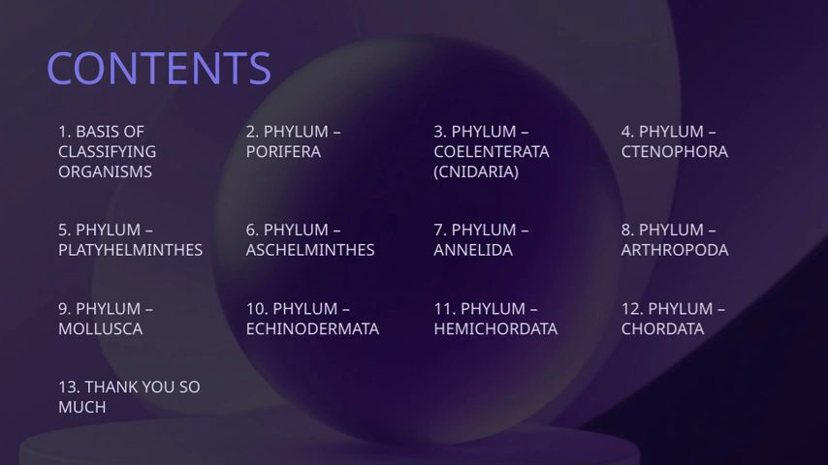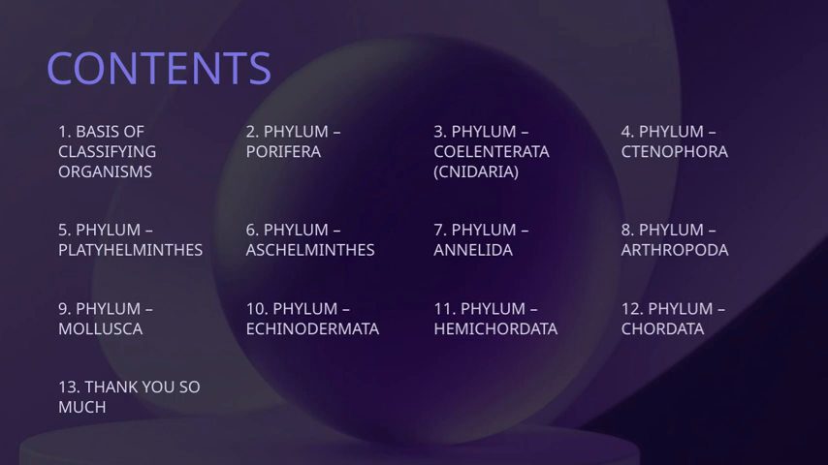Then we have phylum Aschelmintes, which are the roundworms, cylindrical in shape and often parasitic. Continuing, phylum Mollusca covers a wide range of soft-bodied animals like snails, clams, and squids. Phylum Annelida includes segmented worms such as earthworms and leeches. Moving to phylum Hemichordata, which are small, worm-like marine animals related to chordates.